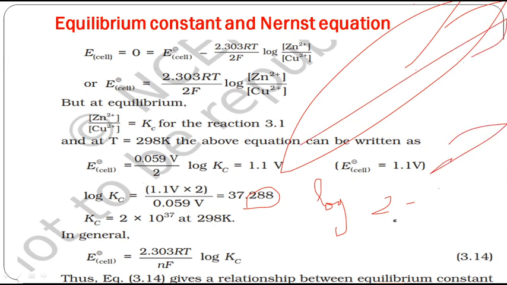So what is log 2? Log 2 is equal to 0.3010. That is why I am writing this 0.288 as 2. It is approximately nearer to 0.3010, so I am writing it as 2. It will not be exactly 2, it will be 1.8 something like that. The log value 0.288 corresponds to the natural number 2, approximately 2 or 1.8 something, into 10 power 37.